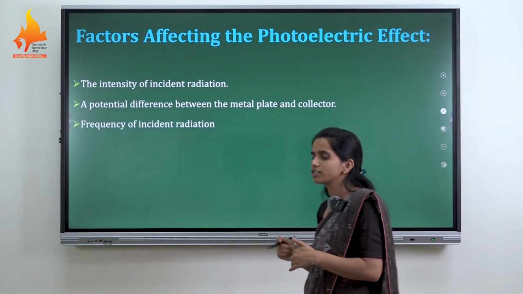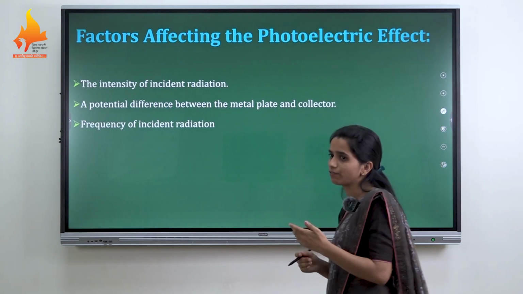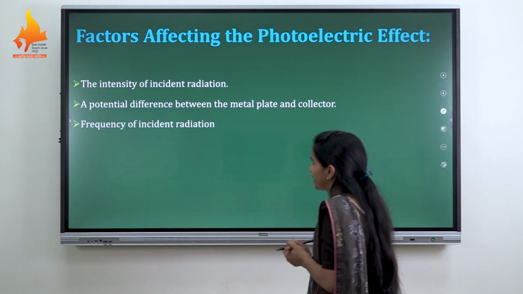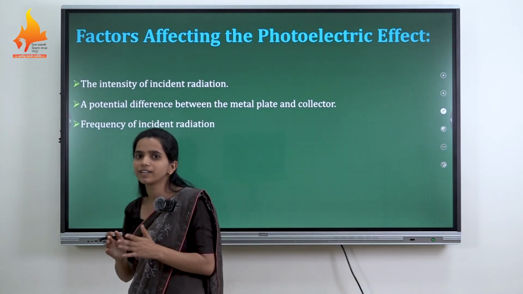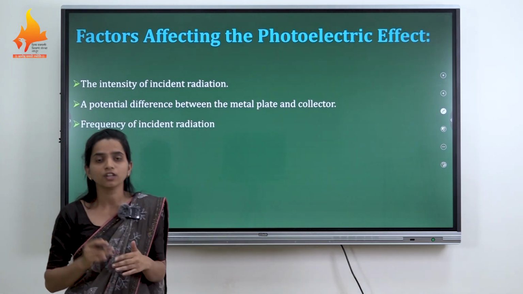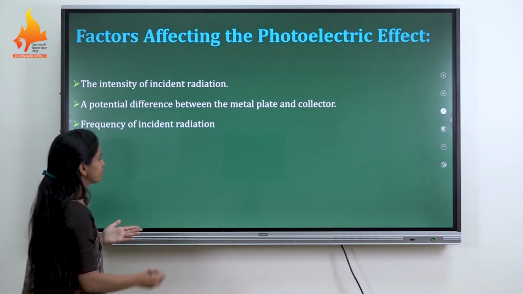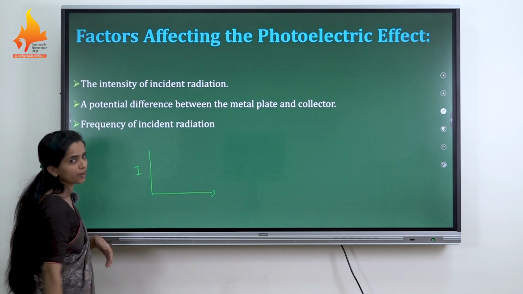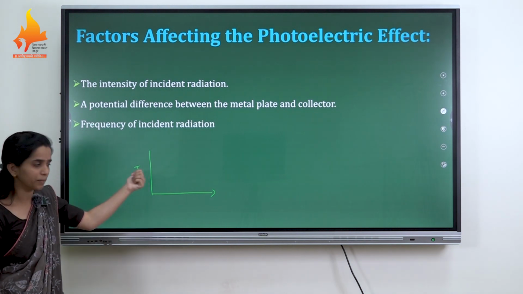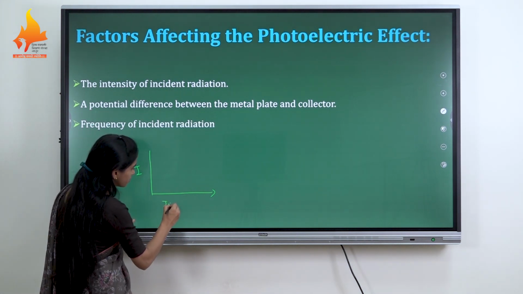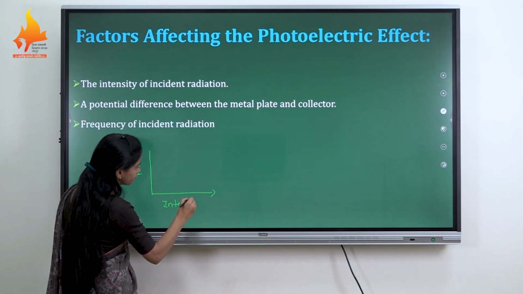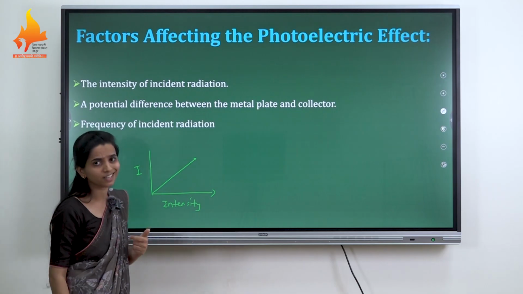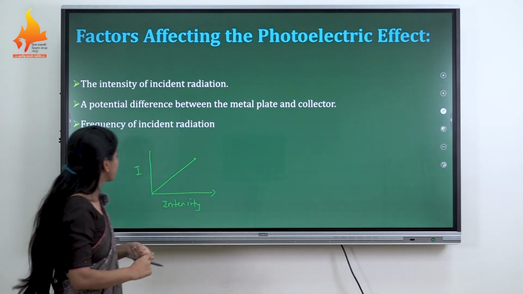So what are the factors which are affecting the photoelectric effect? There are three main factors. The first one is the intensity of incident radiation. We have already discussed that as we increase the intensity of the incident radiation, the photocurrent increases, and we have seen the linear graph between them. On the y-axis we have considered the photocurrent, denoted by capital I, and on the x-axis the intensity. If we increase the intensity, we will get this type of linear graph between the intensity and the current.